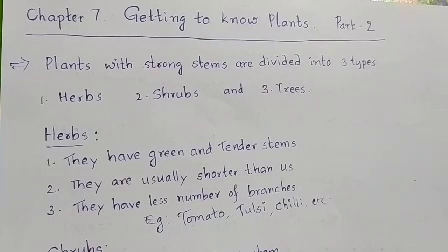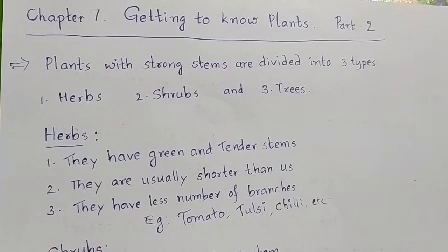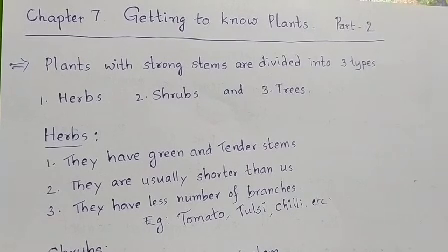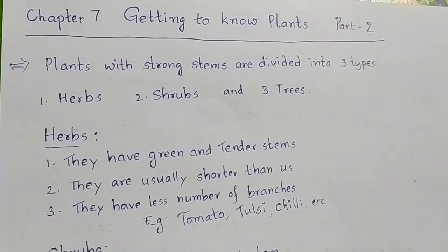Plants with strong stems can grow upright on their own. These plants with strong stems are divided into three types. They are herbs, shrubs, and trees.